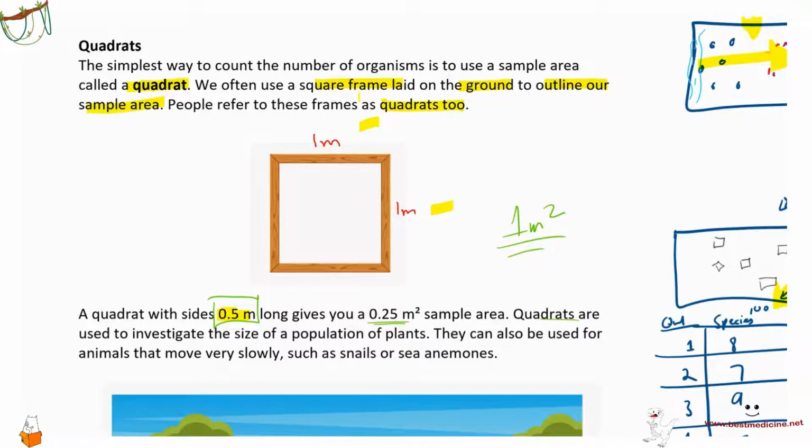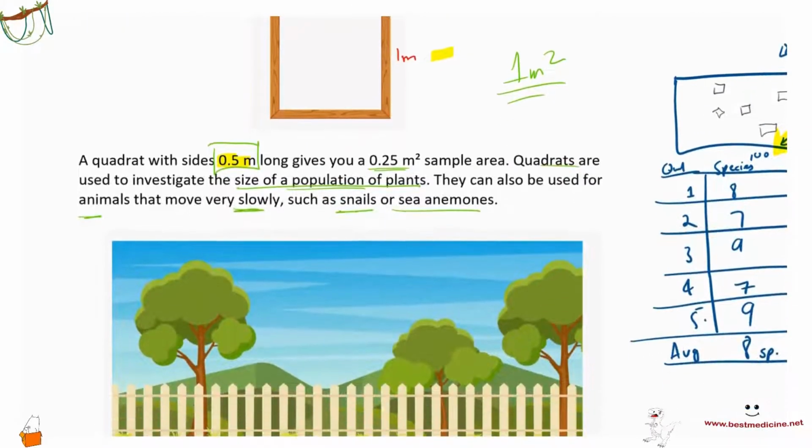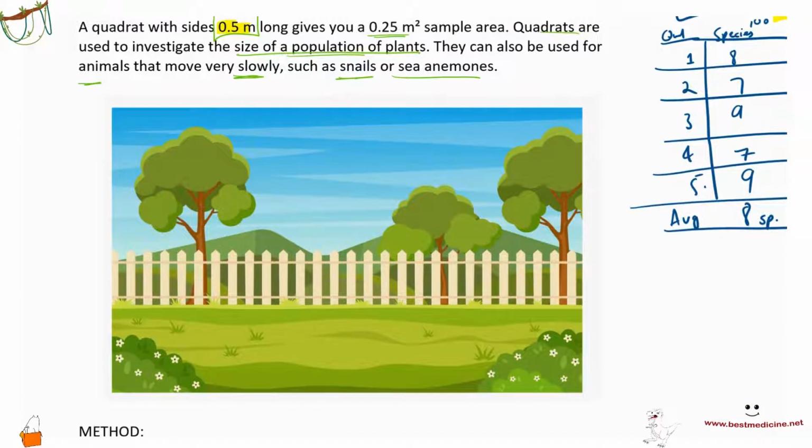So quadrats are used to investigate the size of populations of plants, for example. And they can also be used for animals that move very slowly, such as snails and sea anemones. Here's a lawn, right? And you can put a quadrat at multiple intervals over here, over there, using a random number generator and find out the number of organisms.